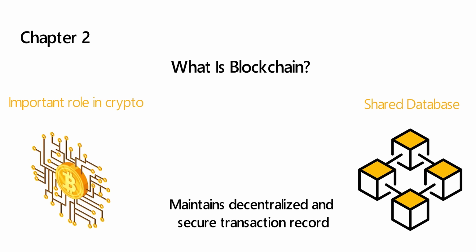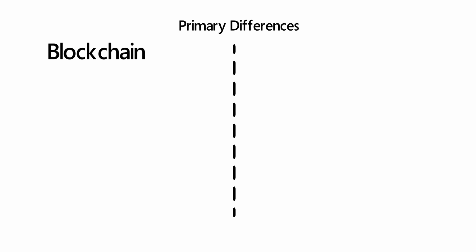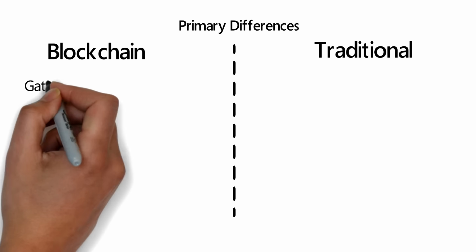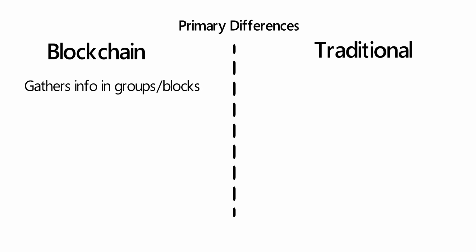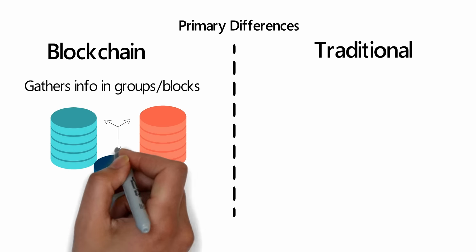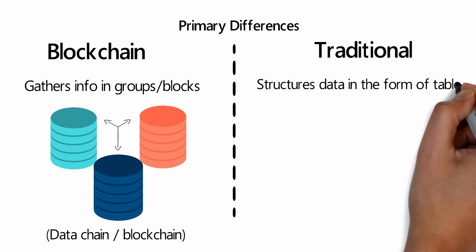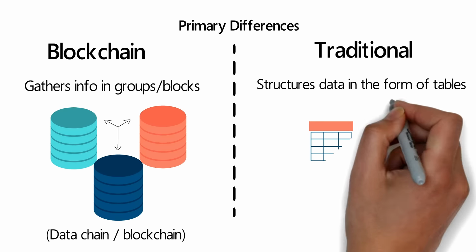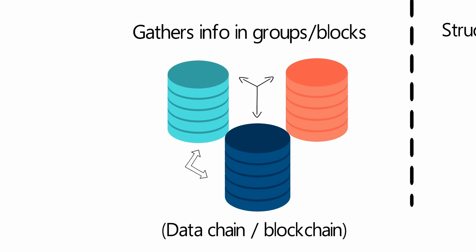One of the primary differences between a blockchain and a traditional database is how the data gets its structure. A blockchain gathers info in groups, also called blocks. As they get filled, they are closed and get linked with the previously filled blocks. It results in the formation of a data chain called a blockchain. A typical database helps to structure all kinds of data in the form of tables. But in the case of blockchain, the data gets structured into blocks or chunks that bind together.